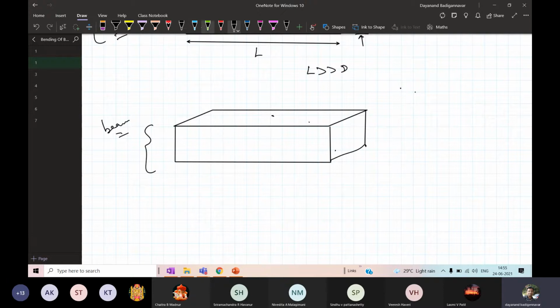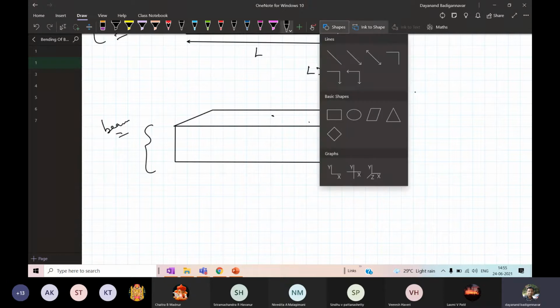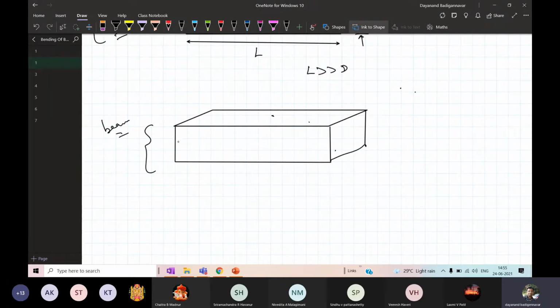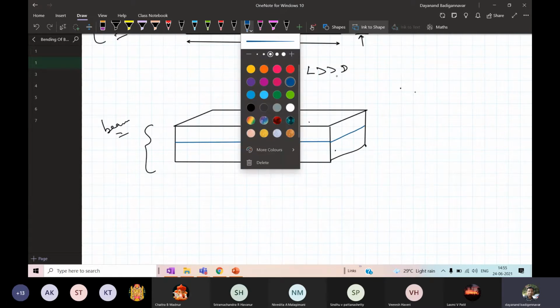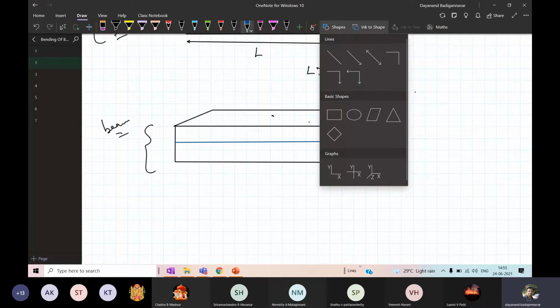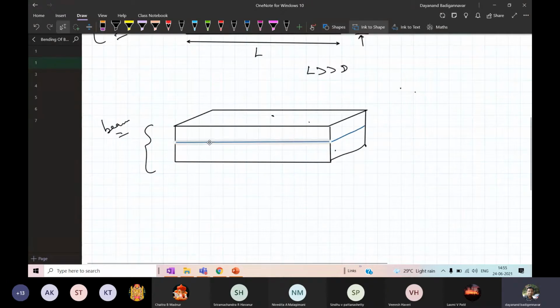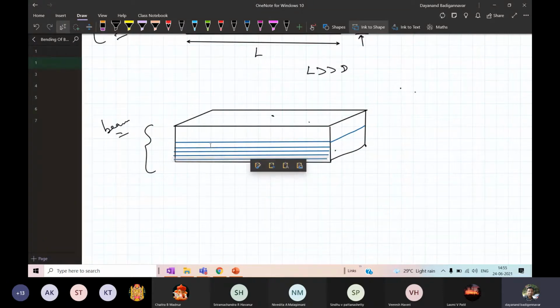So layers means what? I have the layer here. This is the layer of the material. So I have one layer like this. This is the central layer. This is one layer of the material. Likewise, there is a number of such layers which this beam is made up of. Like this, you have the layers one after the other.